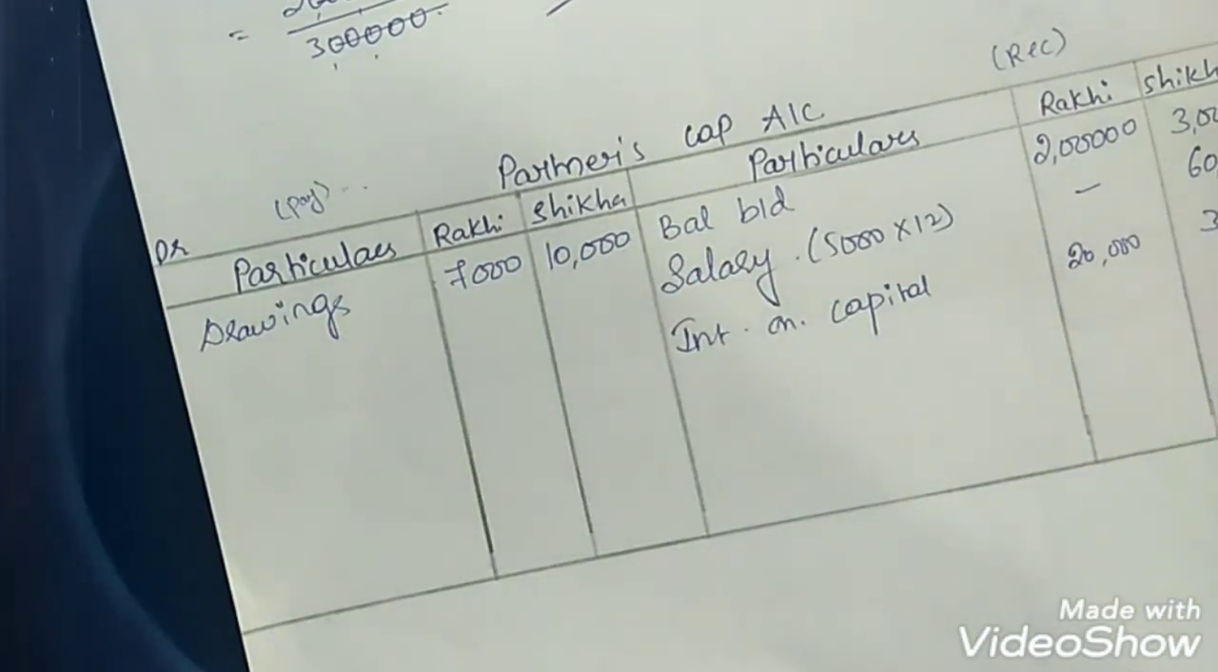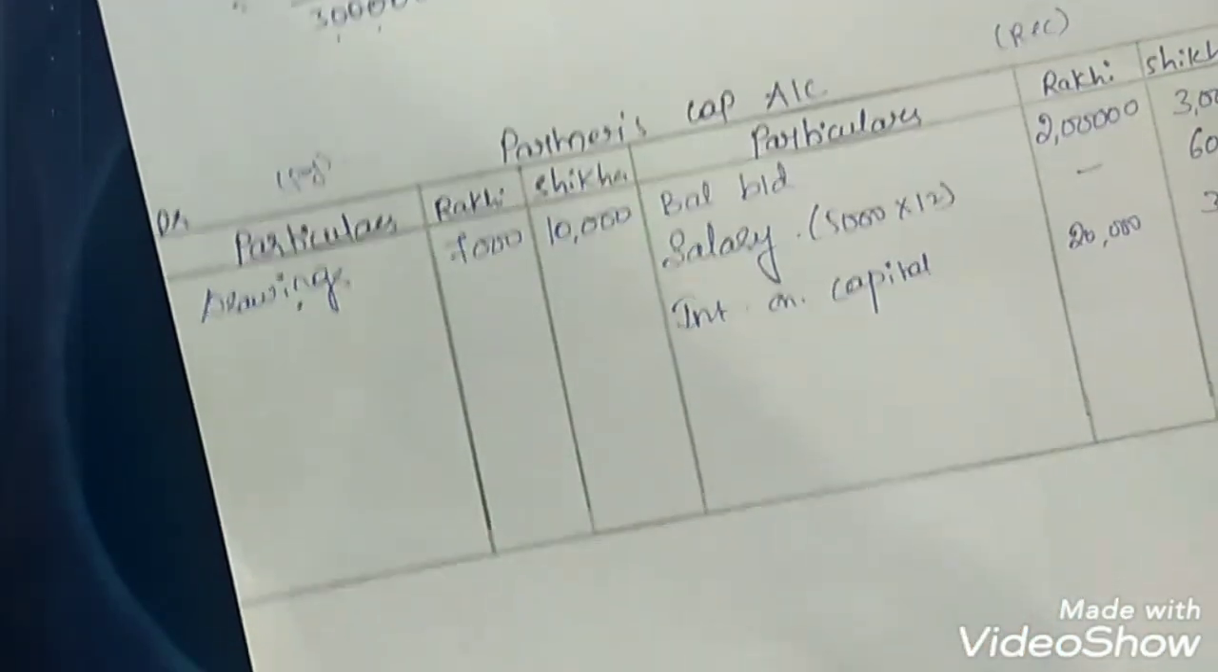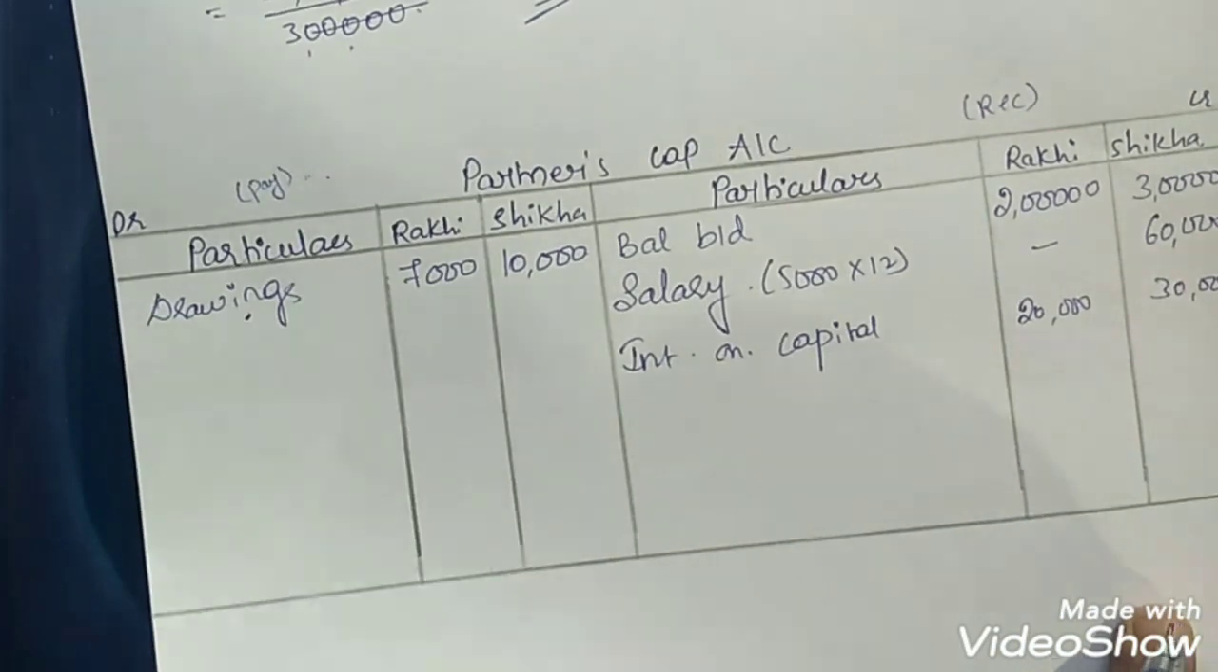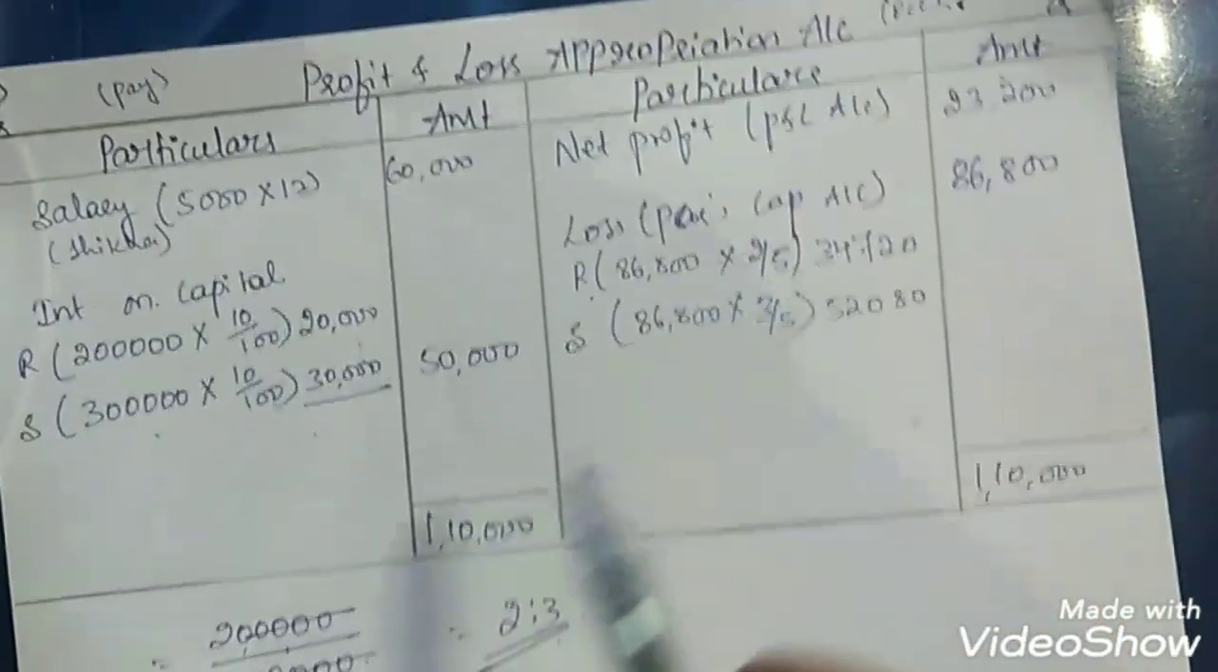In case we had interest on drawings, we would also take it here, because along with the drawings, partners have to pay interest on drawings to the firm. There is no interest on drawings in this question, but if it was there, we would have taken it here.